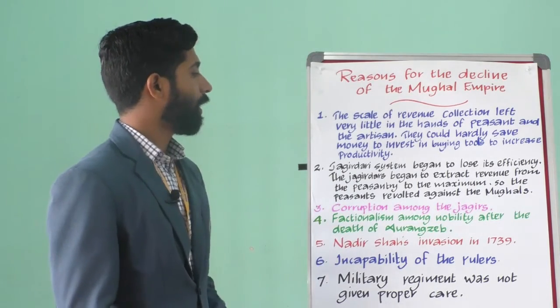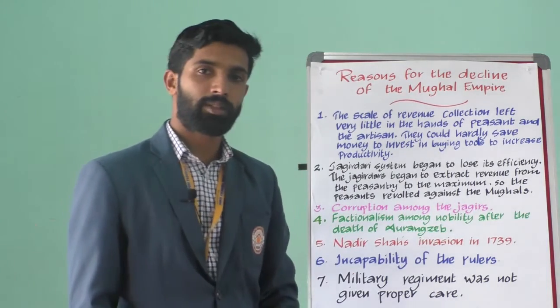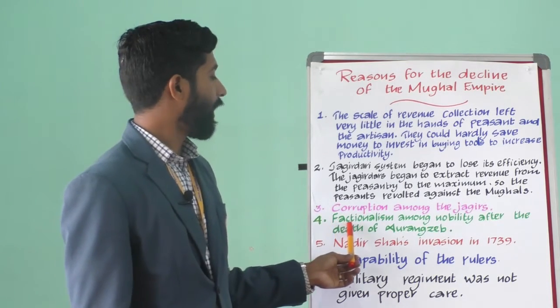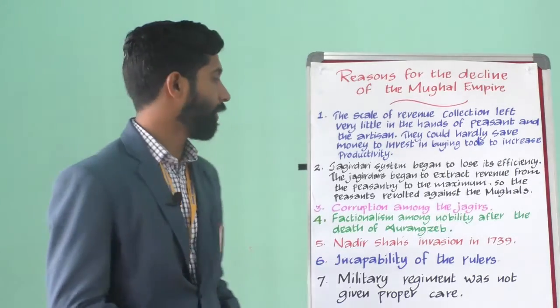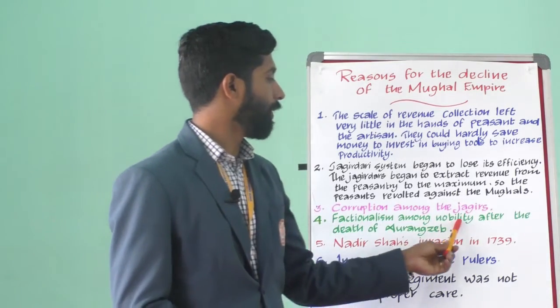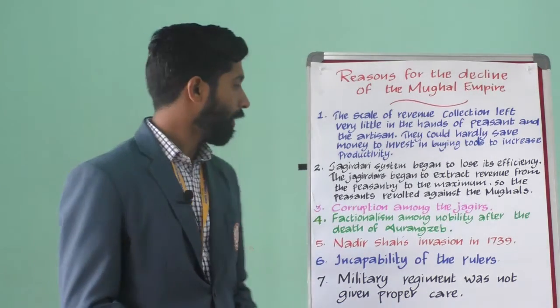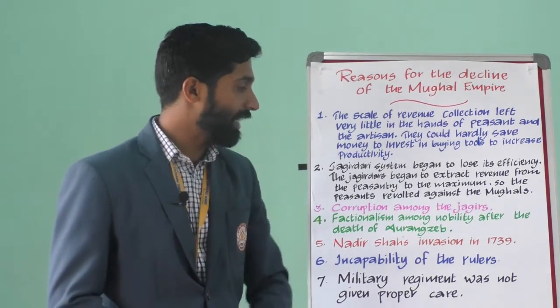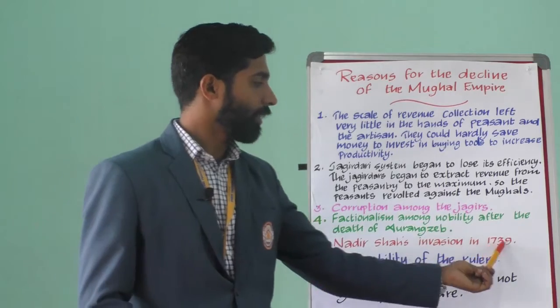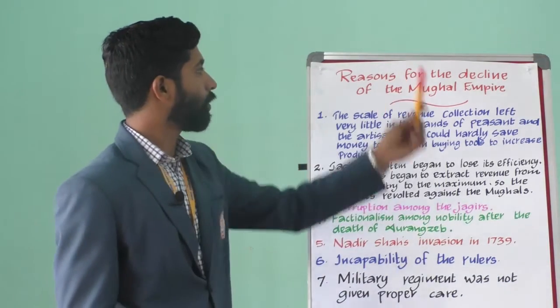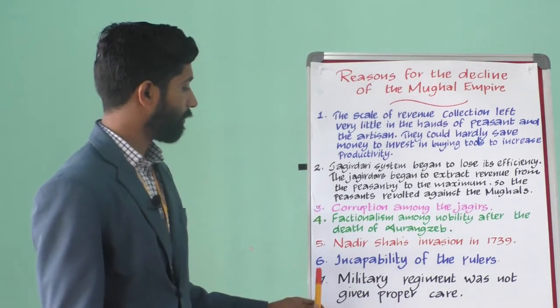The third, corruption among the Jagirdars. And the fourth, factionalism, division among the group: factionalism among the nobility after the death of Aurangzeb. The fifth, Nadir Shah's invasion in 1739, also led to the decline of the Mughal Empire.